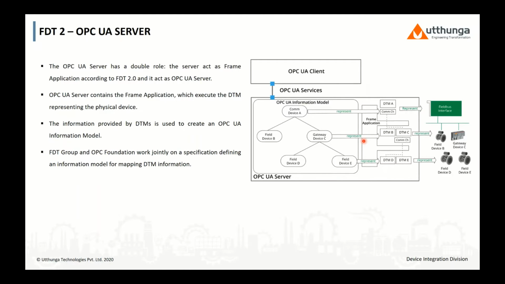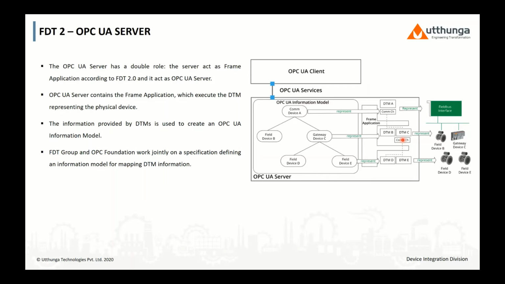So with OPC UA server, which has to play a dual role as OPC UA server as well as the frame application. So the OPC UA server contains the frame application which executes the DTM representing the physical devices. The information that is available in the DTM is used to create the OPC UA information model. Especially the DTM device type and the device data information are used for this purpose. So the information model represents the DTM information and the functions within the OPC UA server. The FTT group and the OPC Foundation work jointly on a specification in defining the information model for mapping the DTM information.